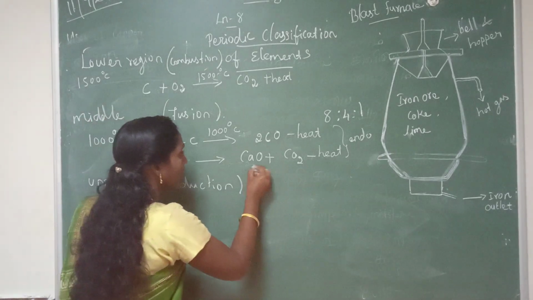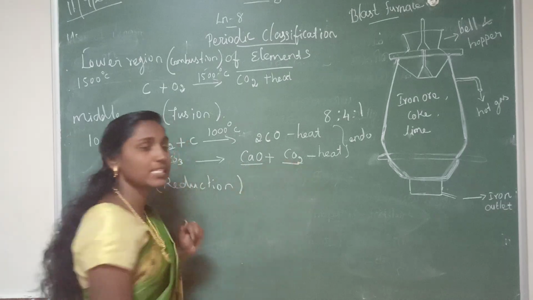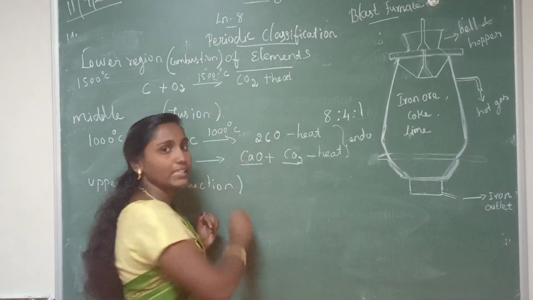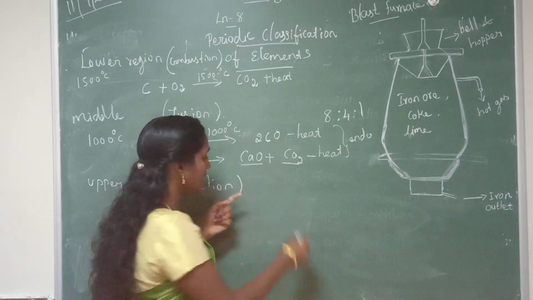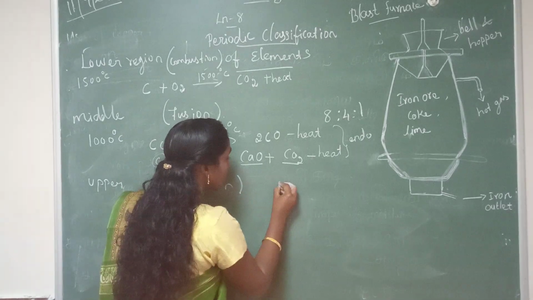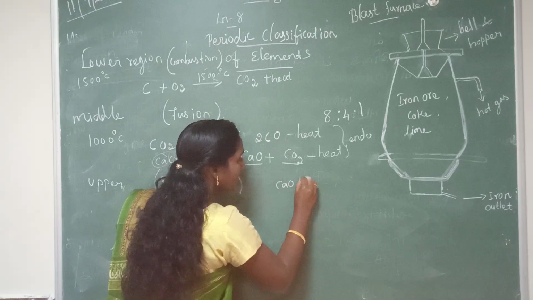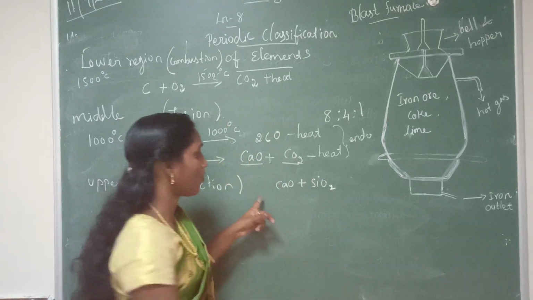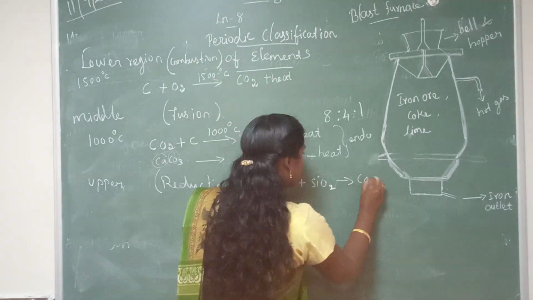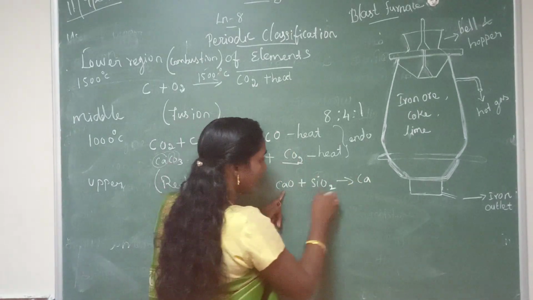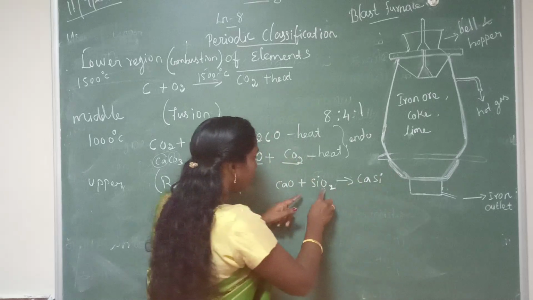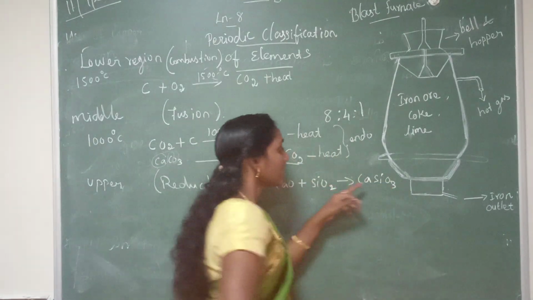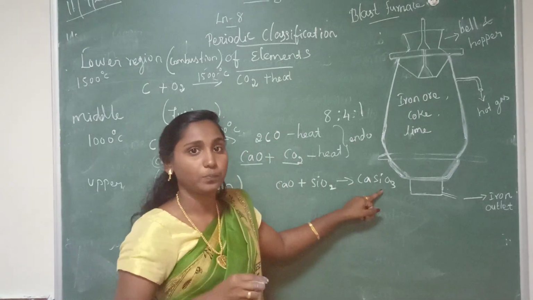Here we got the products CaO and CO2, right? So when we add silica, SiO2, to this calcium oxide, it will form calcium silicate, CaSiO3, with 3 oxygens in total.